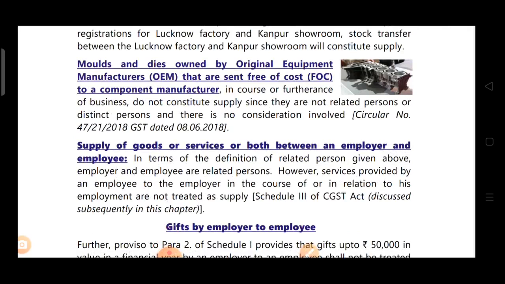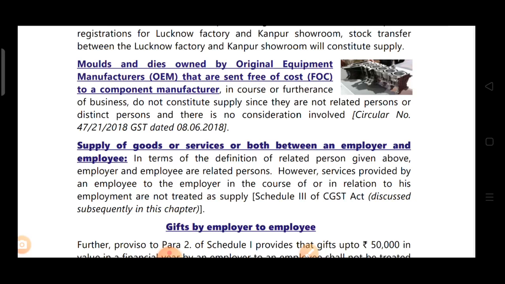In terms of the definition of related person given above, employer and employee are related persons. However, services provided by an employee to the employer in the course of or in relation to his employment are not treated as supply. This we will study in Schedule 3 of the CGST Act. These are neither goods nor services. Means, employees providing any service to the employer in the course of employment is not treated as supply.